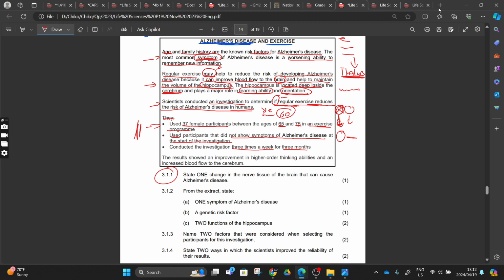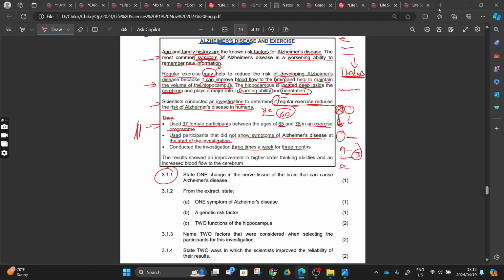So this is what they are saying, right? They used participants that did not show symptoms of Alzheimer's at the start of the investigation. They started with those that don't have Alzheimer's, and then they conducted the investigation 3 times a week. So we can say Monday, Wednesday, and Friday. They were exercising Monday, Wednesday, Friday for 3 months, right? So this is what is happening. Can you explain this to someone? Yes. Can you break this down in an understandable manner? Yes.